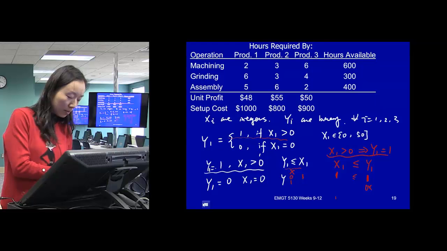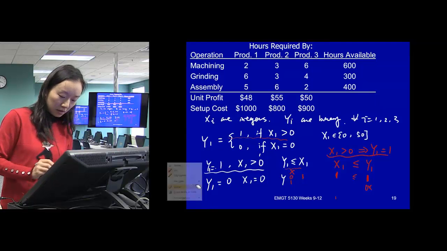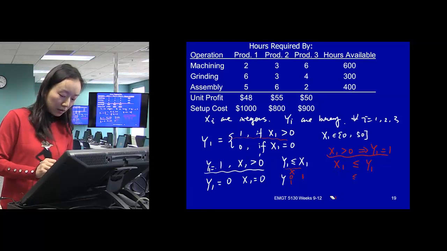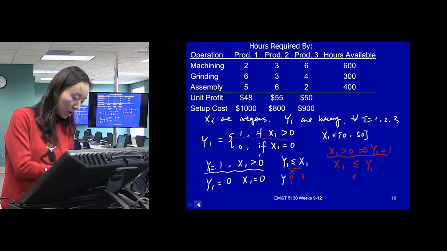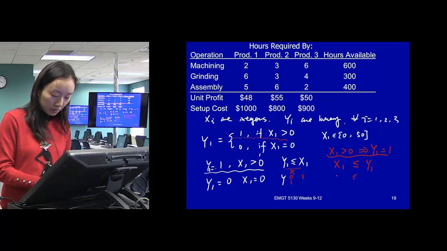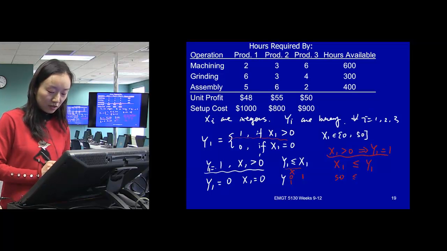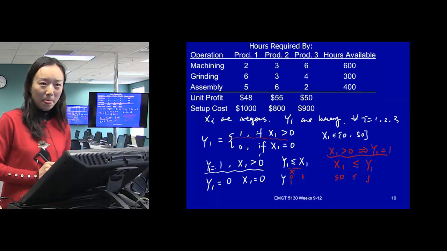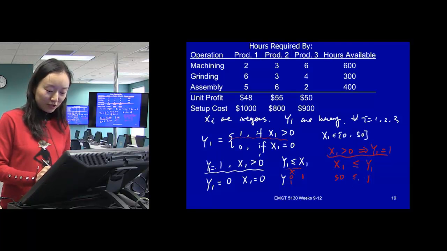However, there is a problem. The problem is that our x1 is not binary. So it can go from 1 to 2 to 3 to 4 all the way to 50. What happens if it's 50? 50 cannot be less than or equal to 1, right? So can we do something?